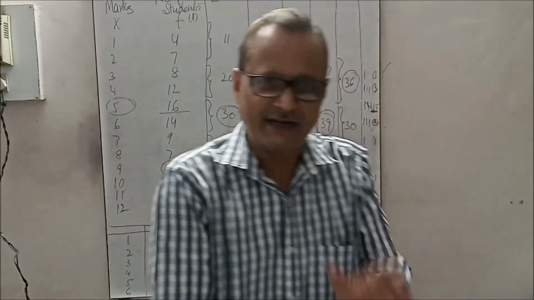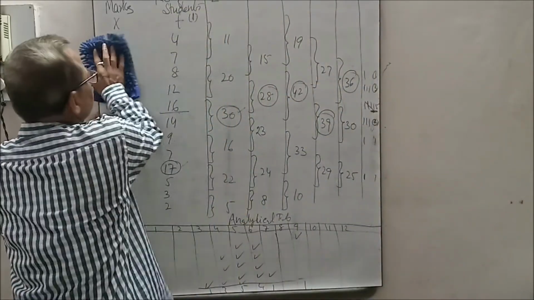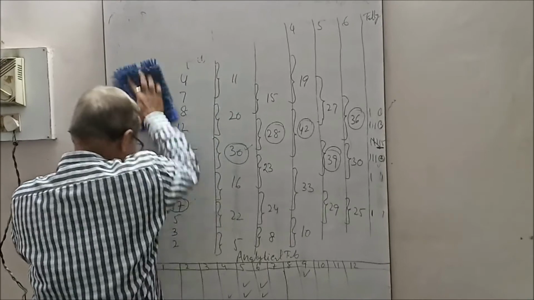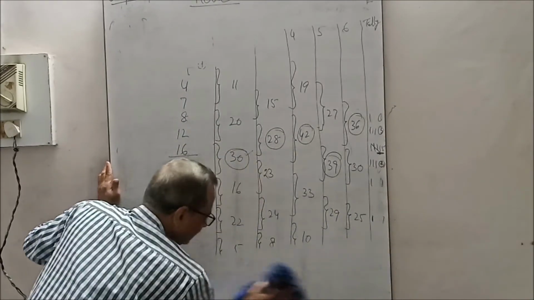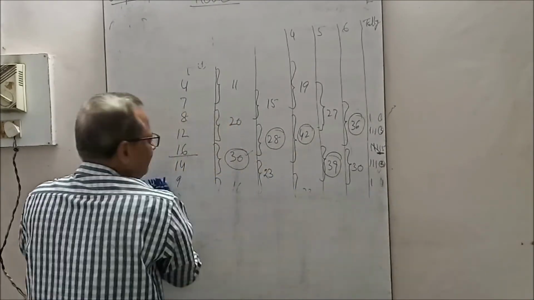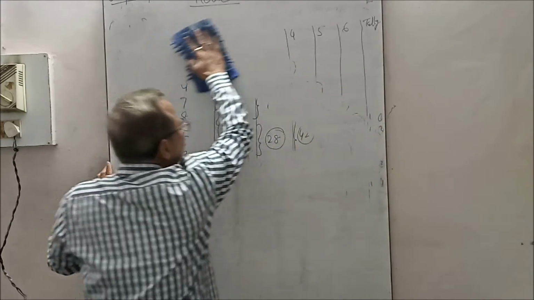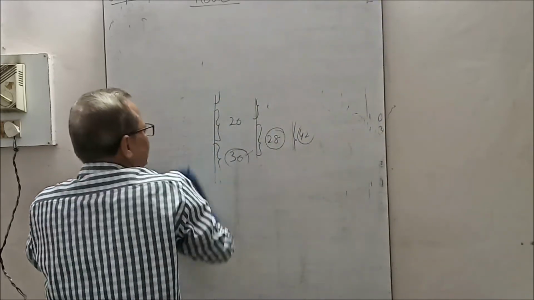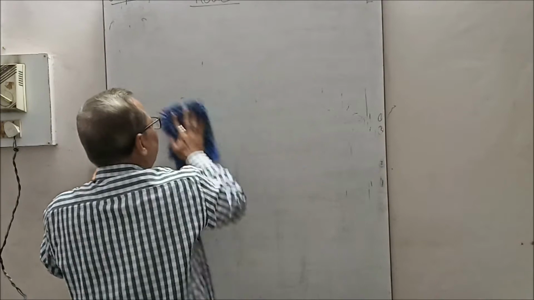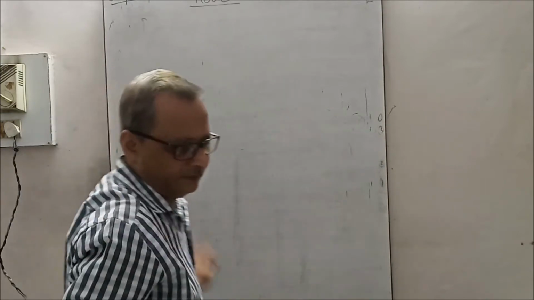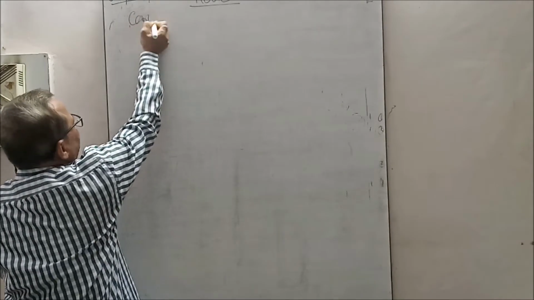Now we'll see the continuous series, where the class interval in the group distribution is there, that is, the class intervals and their frequencies are given. Under this we will also make a grouping table as well as an analytical table, then we will use the formula. See, the question is given: continuous series.